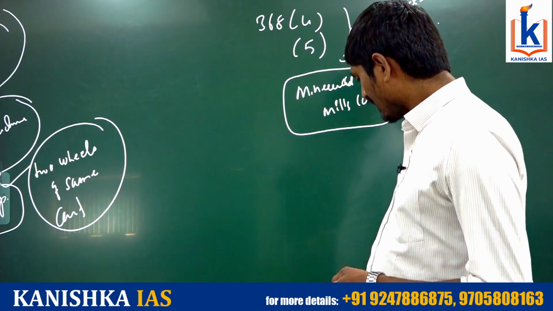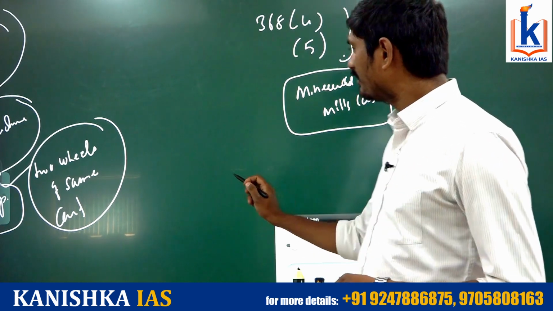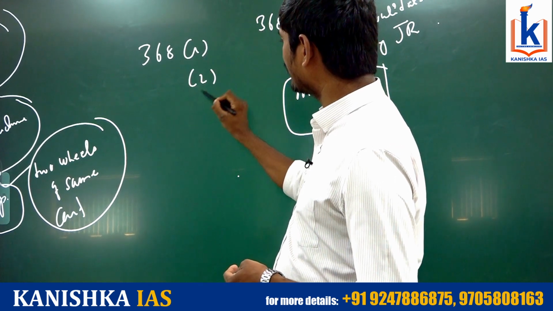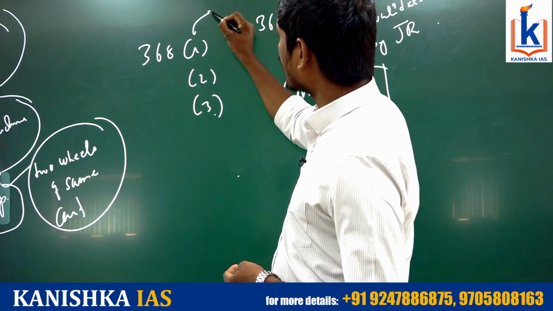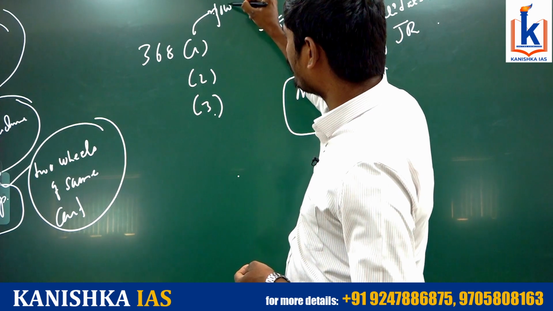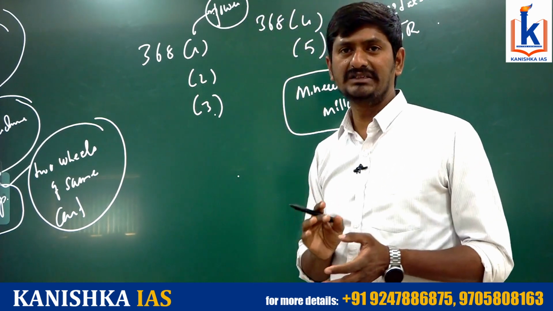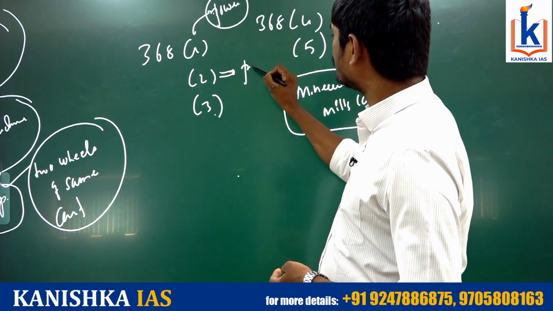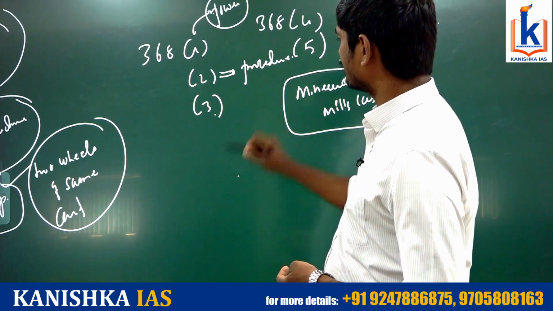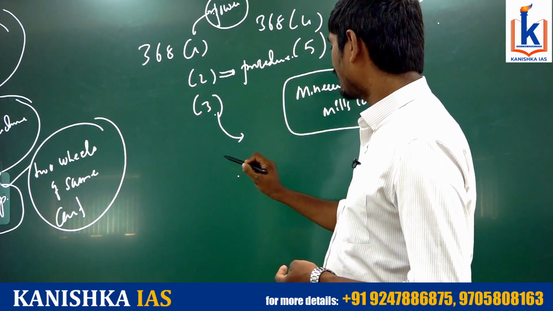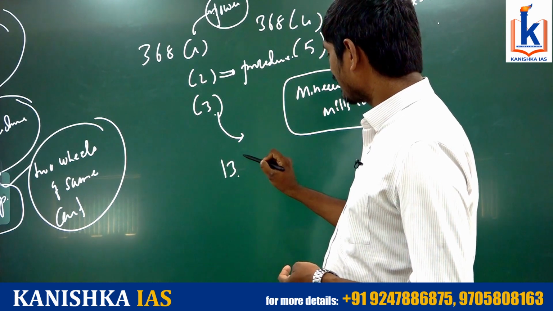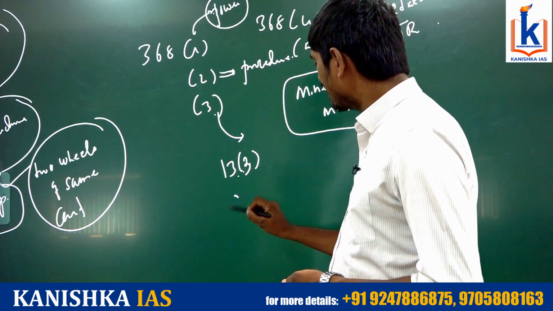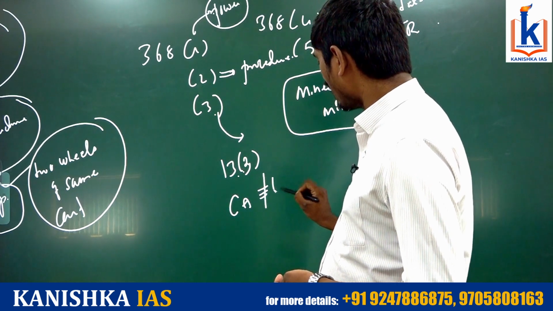Okay, coming to what is there in Article 368, Clause 1, Clause 2 and Clause 3. Clause 1 is regarding the power of Parliament to amend the Constitution. What this power is has been defined there. Clause 2 explains the procedure regarding the amendment of the Constitution. Clause 3 explained that according to Article 13, Clause 2 or Clause 3 of the Constitution, a Constitution Amendment Act is not law.